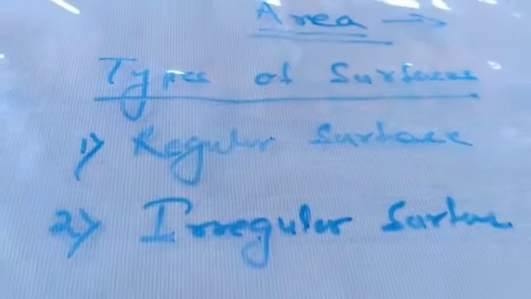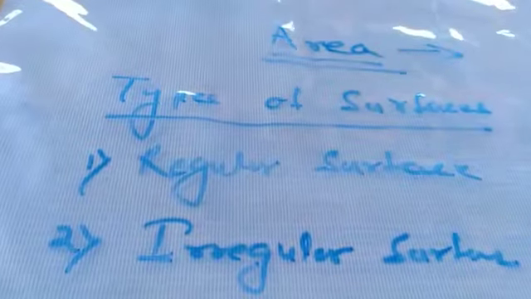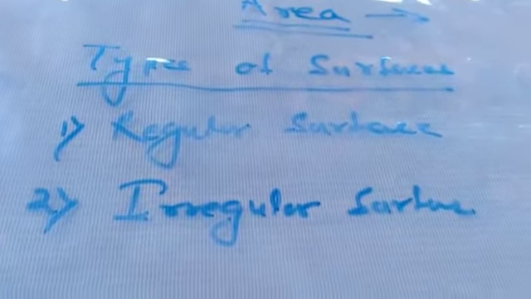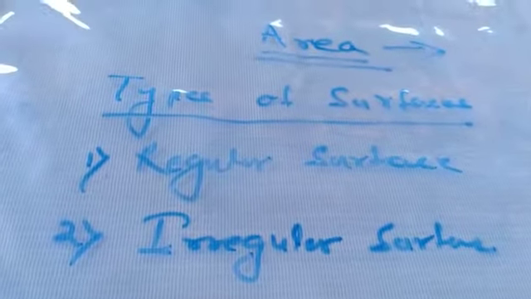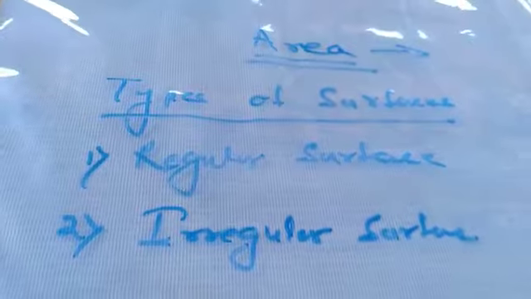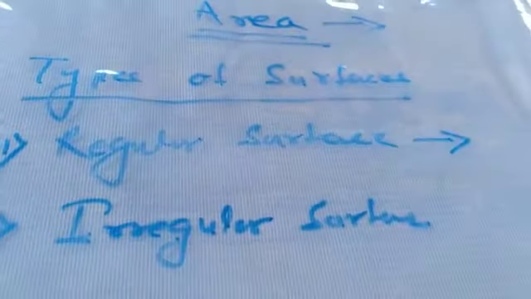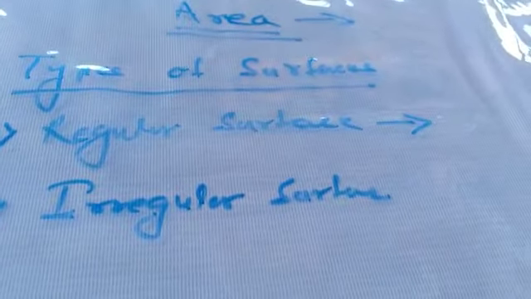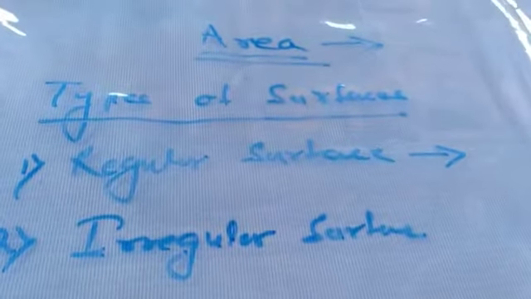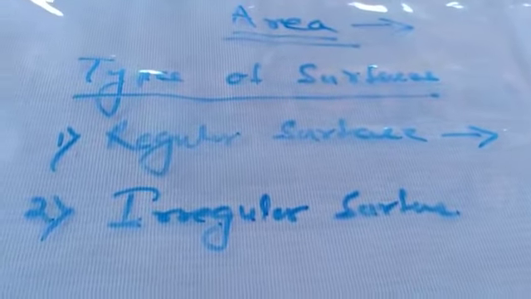What is a regular surface? Another way, area. What is a surface? A surface has a length and breadth and a negligible thickness. Thickness is not considered; only two dimensions, length and breadth, are there. So regular surfaces are those whose length and breadth are fixed, I mean to say whose length and breadth can be measured.